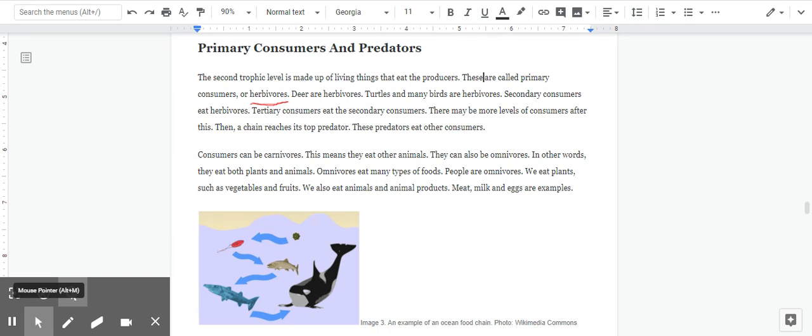Consumers can be carnivores. Let me underline that word, carnivore. This means they eat other animals. They can also be omnivores. Let me underline that word too. We have herbivores, carnivores, and now let's learn about omnivores. In other words, they eat both plants and animals. Omnivores eat many types of food. People are omnivores. We eat plants, such as vegetables and fruits. We also eat animals and animal products. Meat, milk, and egg are examples. I see in image 3 that there are animals that live in the ocean connected by arrows, showing who eats who.